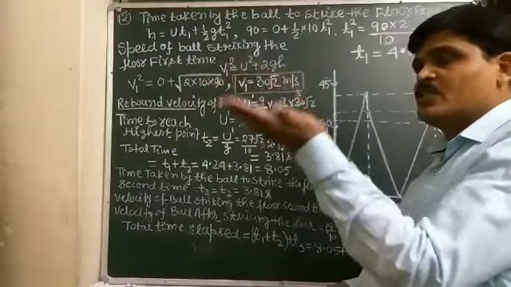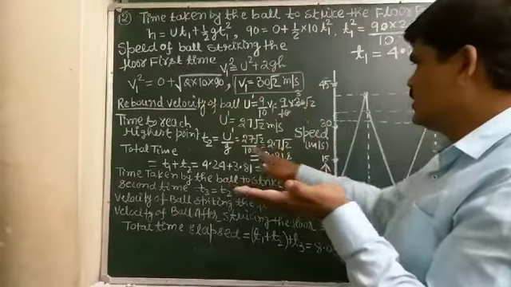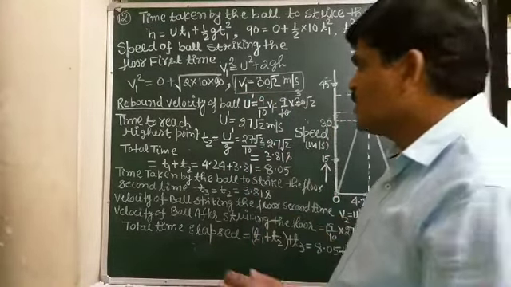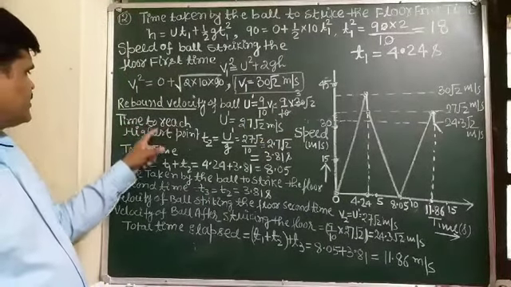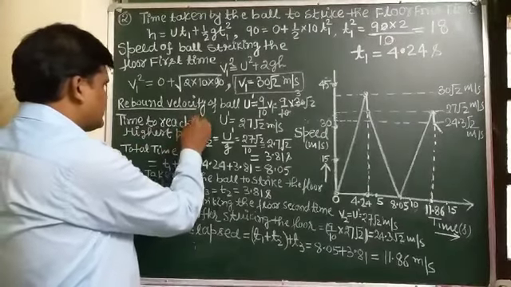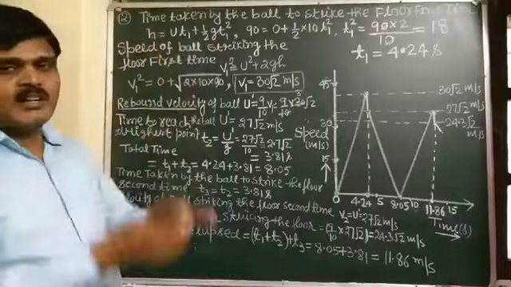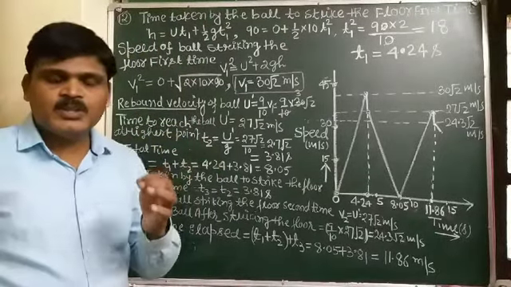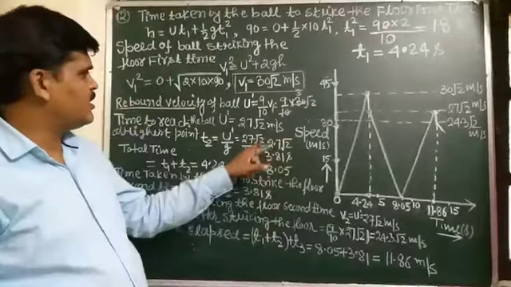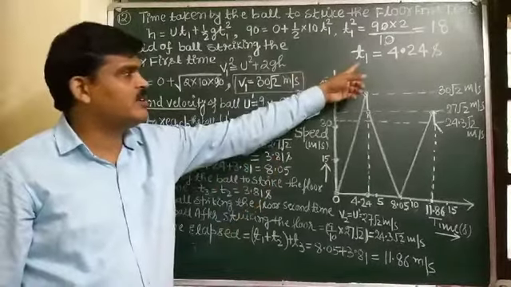At the maximum height the final velocity is 0, the initial velocity is u dash, and the time we take as t2, because I have already calculated t1.